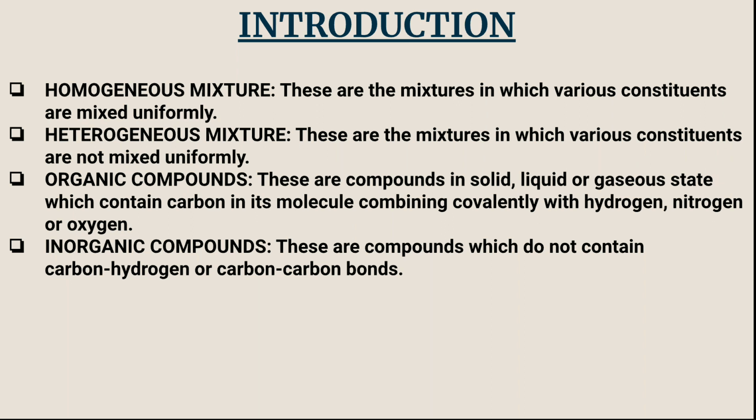So these are not mixed uniformly. That's not pure sand, which is pure silica, so it is a mixture of different kinds of elements or compounds.